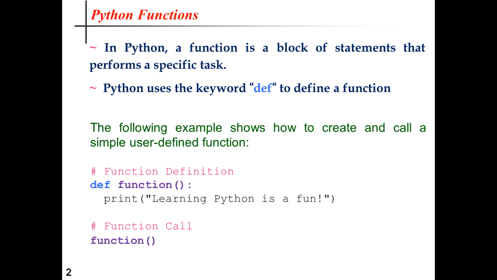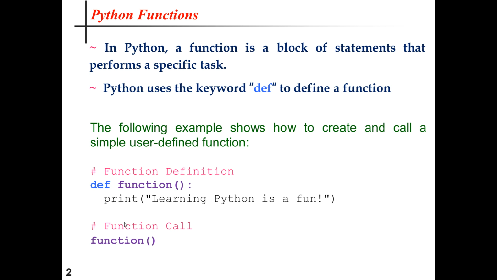As you already know, we can write comments here using the hash symbol. So now I'll be defining the function with the def keyword. Here the name of the user-defined function is function, but I can put any name according to my wish. Then I can write any code statements, like I have written a print function, "Learning Python is fun" within double quotation marks.